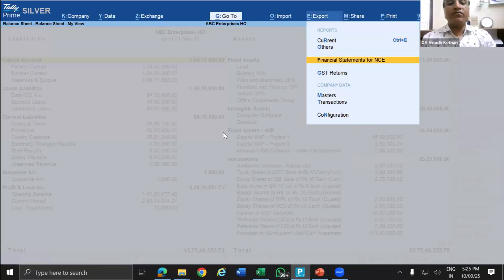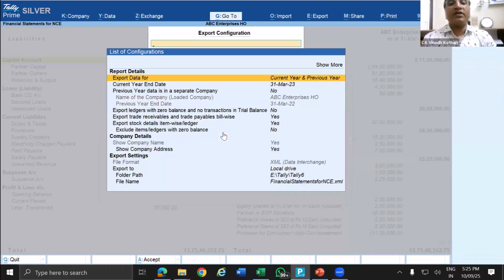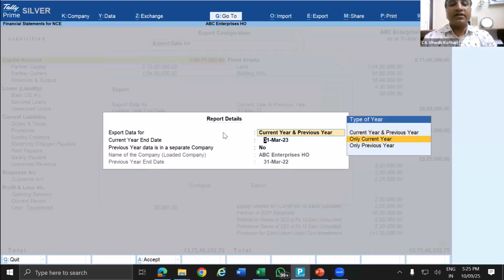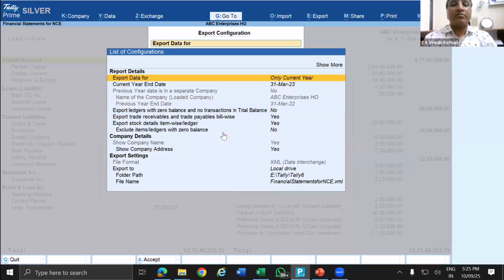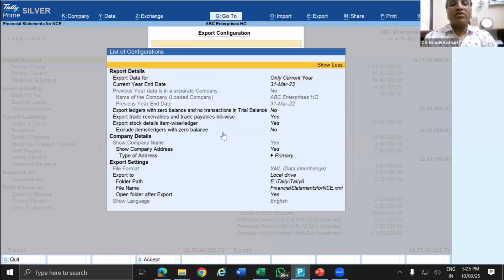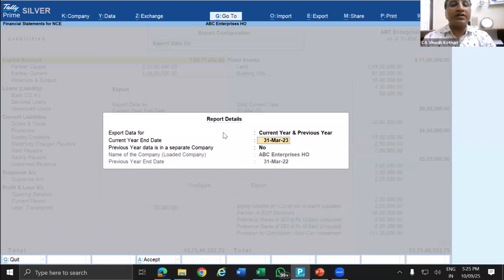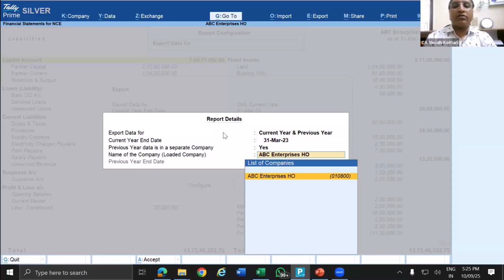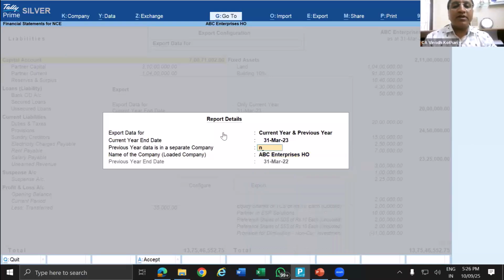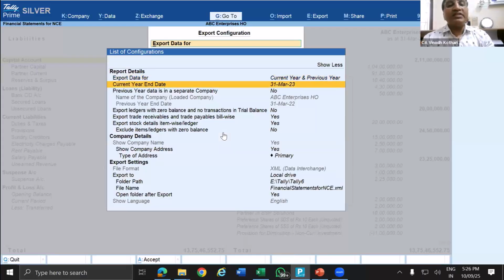Alt E, financial statement, configuration. This is current year. Some issue is going on, no problem. So this way you can select the current year and previous year. So I am selecting both current year and previous year. Previous year data in a separate company, you select yes, and you can select the second company or the old company. So here it is the same data. So whichever year you are preparing the financial statement for, you can provide.